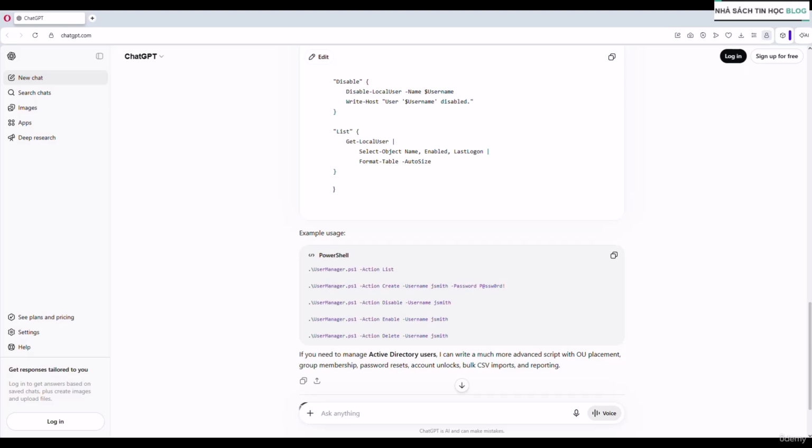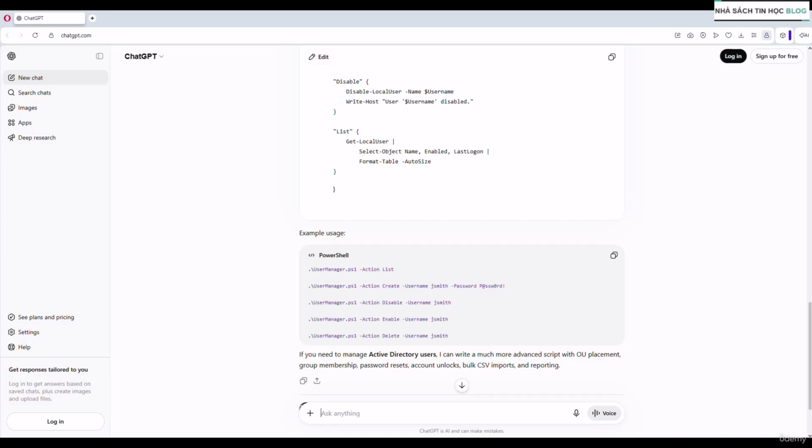Number 2 is the environment. Are we talking about us managing Windows Server? Are we talking about Linux? We might even have to get even more specific and talk about what Linux distribution. Is it Ubuntu? Is it Debian? Is it Arch Linux? Is it one of the hundreds of different Linux distributions out there? Are we talking about Active Directory? Are we talking about LDAP? What version? The more context you give, the better the output.